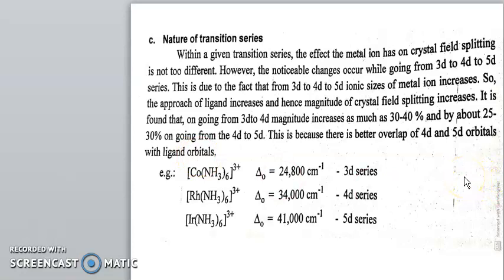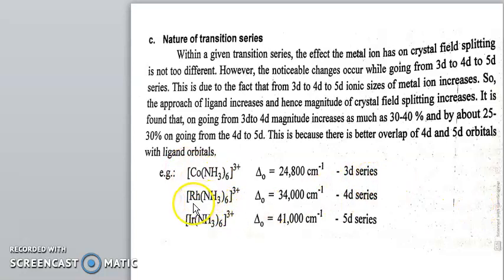So when you go from the 3d to the 4d series, the magnitude increases by 30 to 40%, and when we go from the 4d to the 5d series, the magnitude will increase by 25 to 30%. Here is the example: [Co(NH3)6]3+, the Δ octahedral value is 24800 cm⁻¹. Co is a 3d series element.